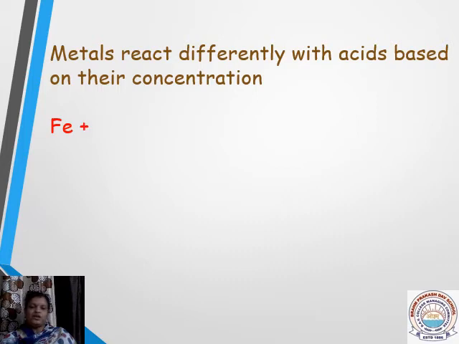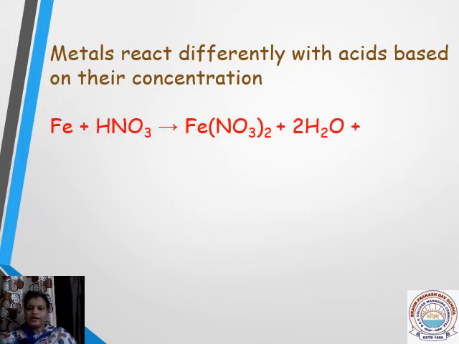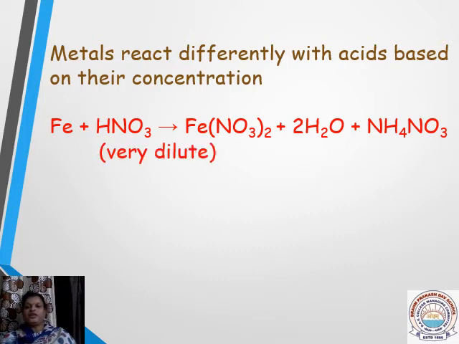Here iron is reacting with nitric acid to produce iron nitrate, water and ammonium nitrate. Just note down: iron nitrate, along with that water. These two are common products everywhere. But ammonium nitrate is produced only when iron reacts with very dilute nitric acid.